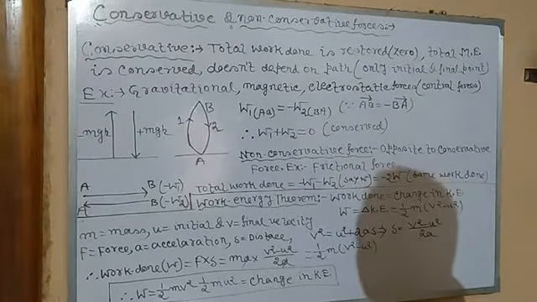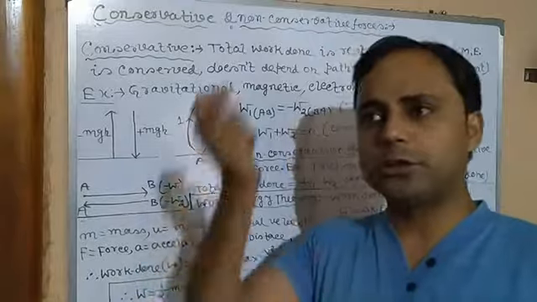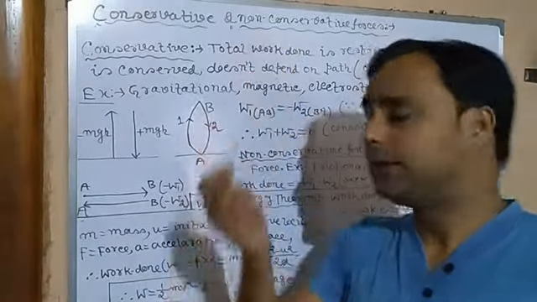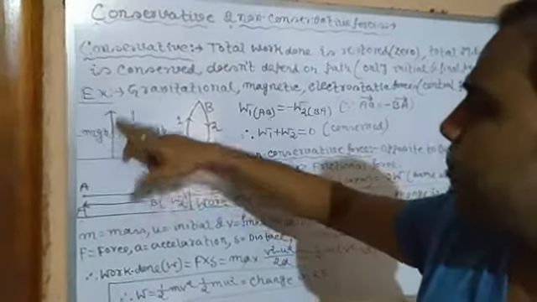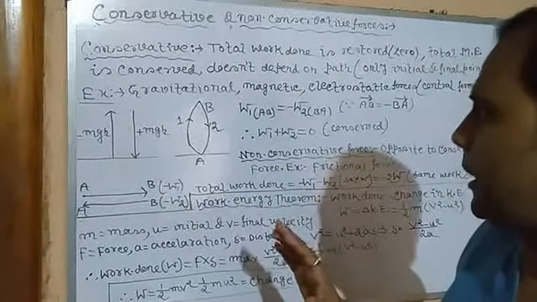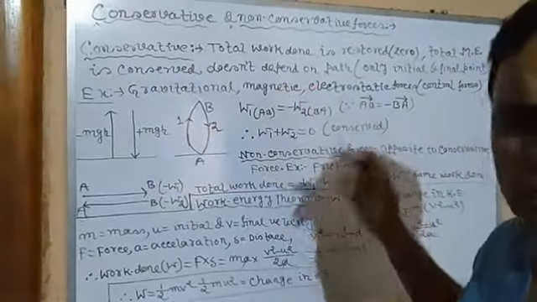Now if we take an object and throw it against gravity, what would happen? Against gravity, its gravitational energy will be mgh, and the total work done will be minus mgh. We have already learned this.